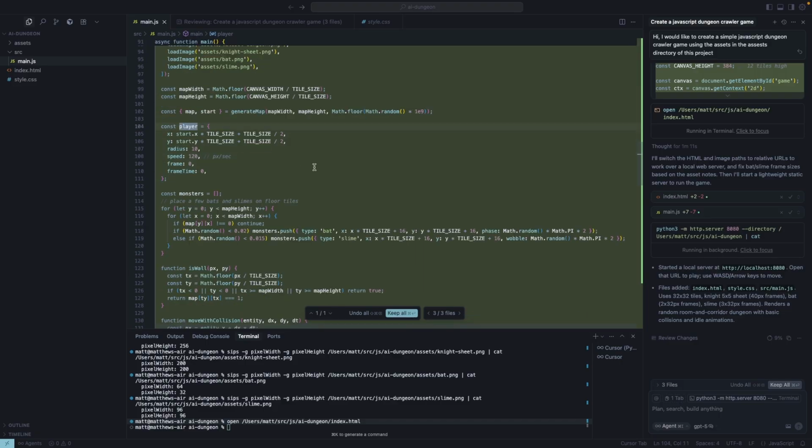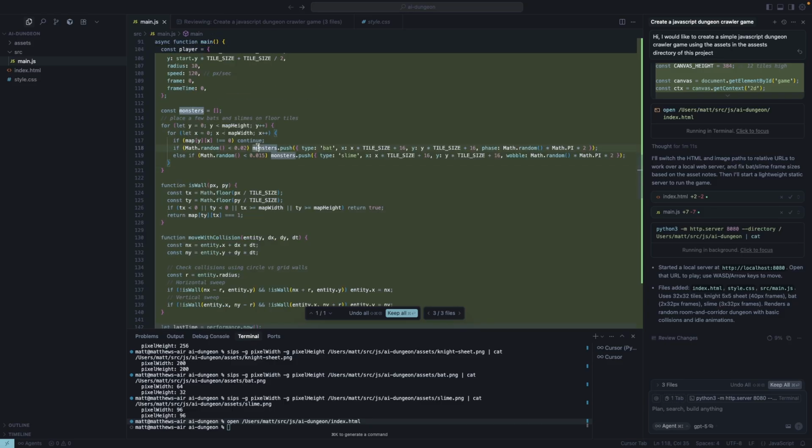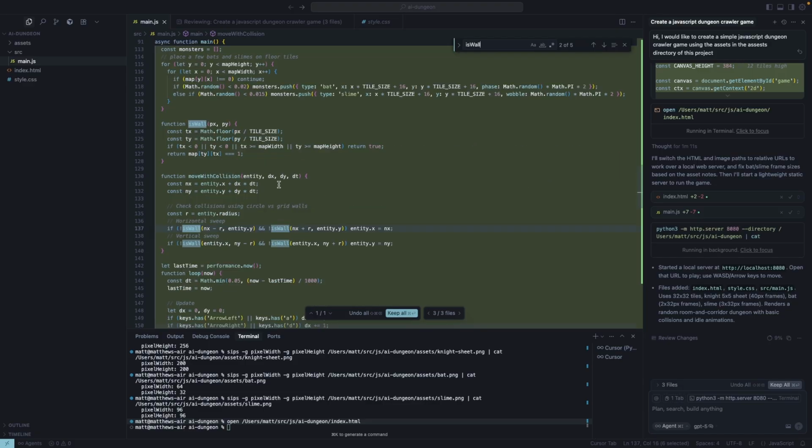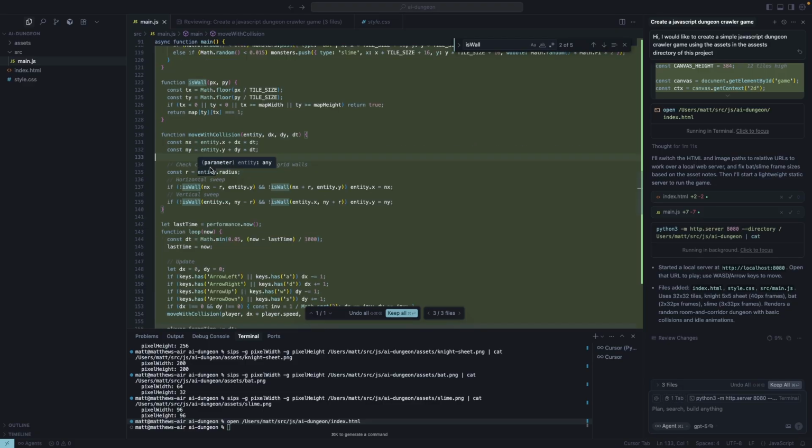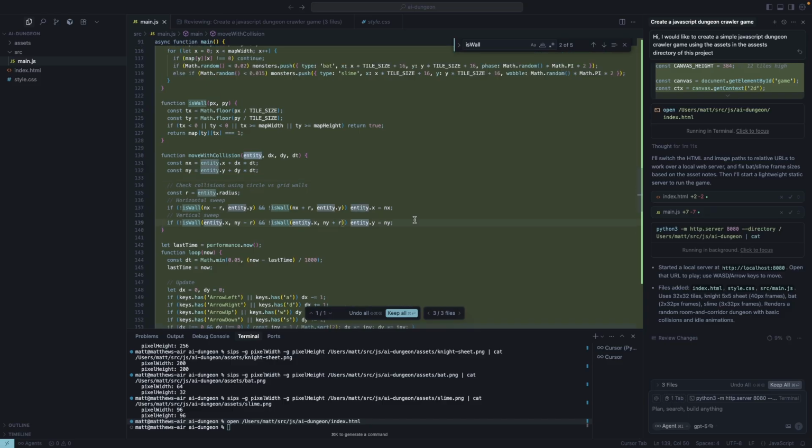Okay, it creates this player object for the player. Okay, and we've got this monsters array. Yeah, type, X, Y, phase. I'm guessing the phase is for the animation. So yeah, this one has a phase, this one has a wobble. But it's the same thing. Move with collision. Okay. Oh, okay. So it's using that radius property on the entities. Okay, so that's where it does the collision detection.